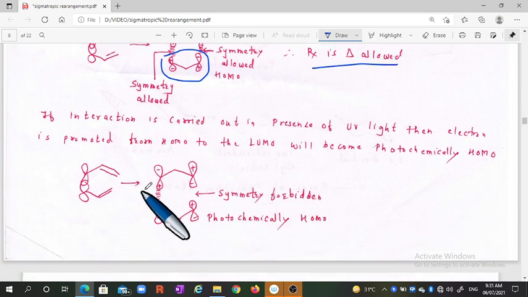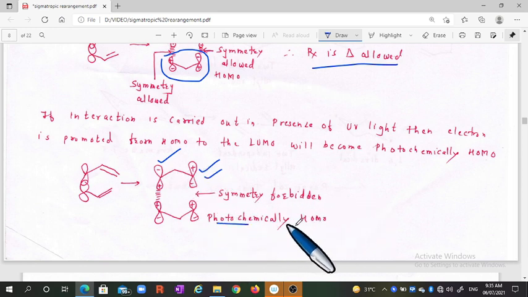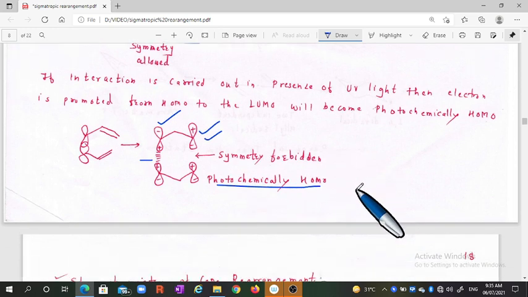Let us discuss the second one. This is the HOMO, which we compulsorily take as a HOMO. No changes are brought in this allyl radical whether the reaction is photochemical. This is the photochemical HOMO. But in this case, you can see positive overlaps with positive, but negative overlaps with positive. There is an anti-bonding interaction, and such anti-bonding is considered a symmetry forbidden reaction. That is why the Cope rearrangement is a thermally allowed reaction. It is not a photochemically allowed reaction.